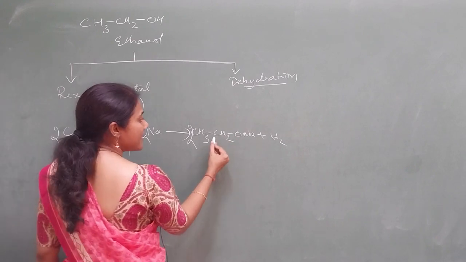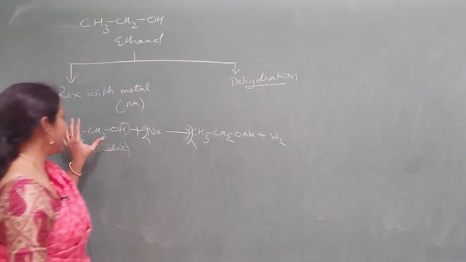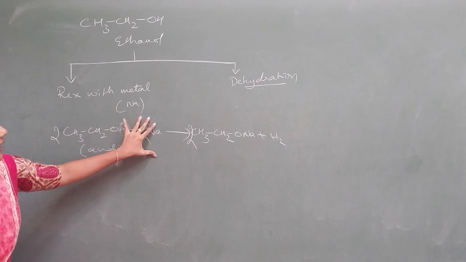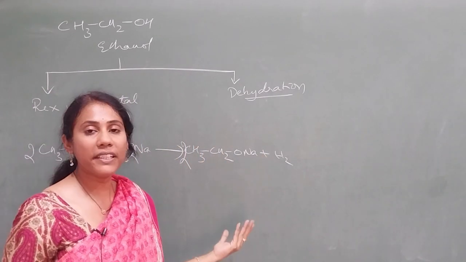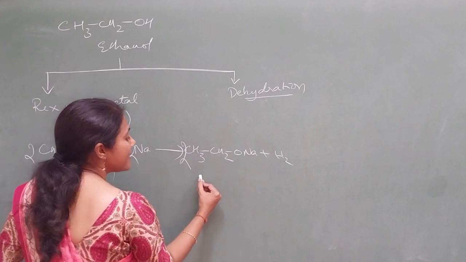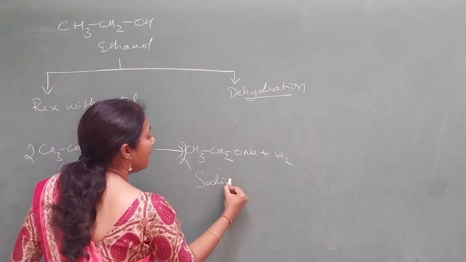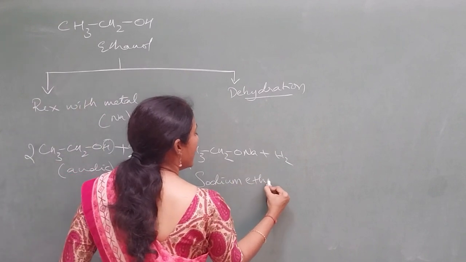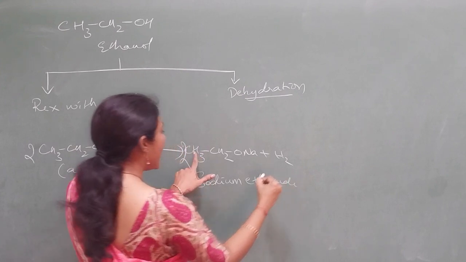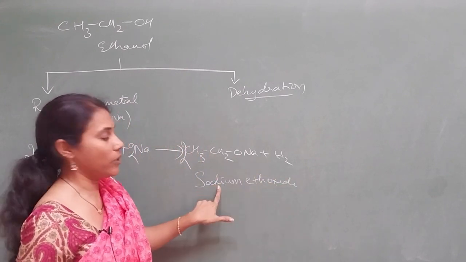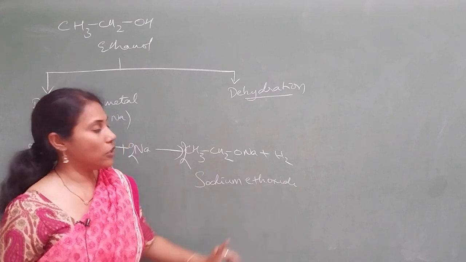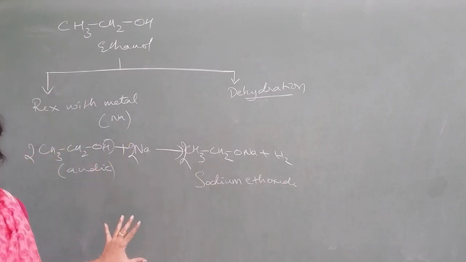Anything which is an acid, on reaction with metals, should give salt and hydrogen gas. The same thing you got here. So this salt is named sodium ethoxide. Two carbons means eth, oxygen means oxide, and sodium. Okay, sodium ethoxide. So this is one important reaction.